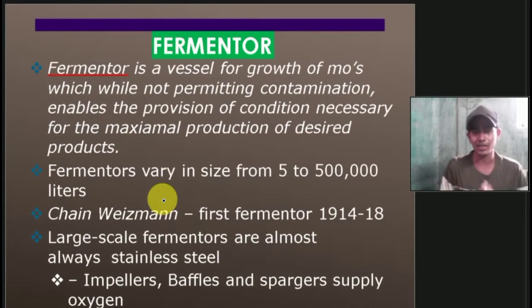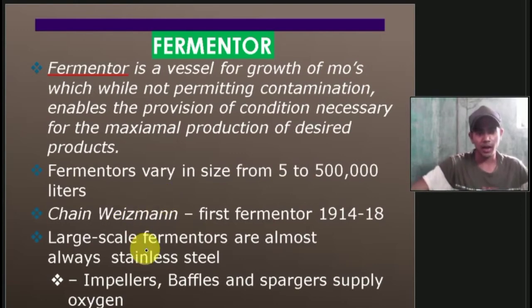For example, if you are fermenting something at your home, you are not going to take 5 lakh liters of vessels. And if you are going to produce at industry level, you are not going to take 5 liters. So there is a very large variation in the size of the vessels, from 5 liters to 5 lakh liters. And Chaim Weizmann first used a fermenter in 1914-1918, so you can see, during World War I.